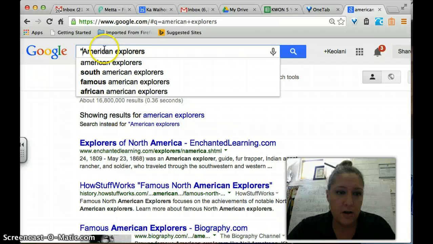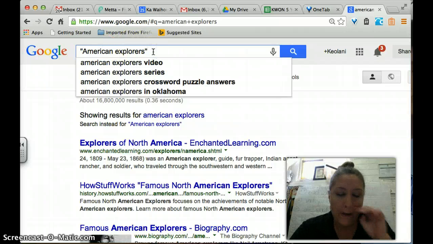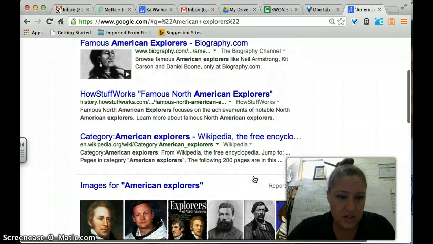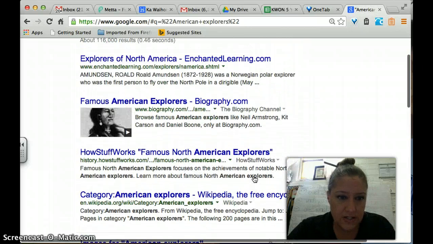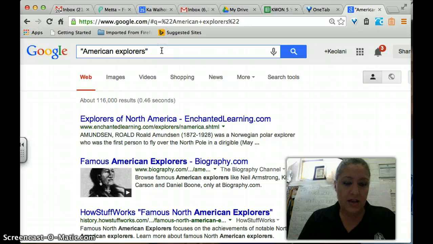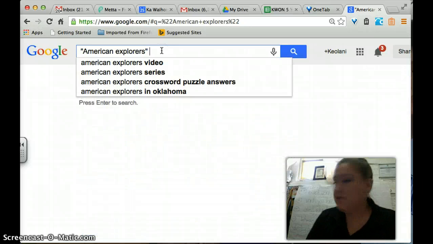Now Google's pretty good about gluing their words together, so the quotes won't make that big of a difference per se, but it does change a little bit. So you can see now everything is American then explorers because we glued the two words together using quotes. Next thing you can do if you want to get a little bit more specific is you can subtract words.